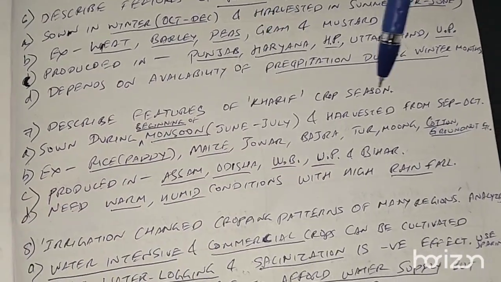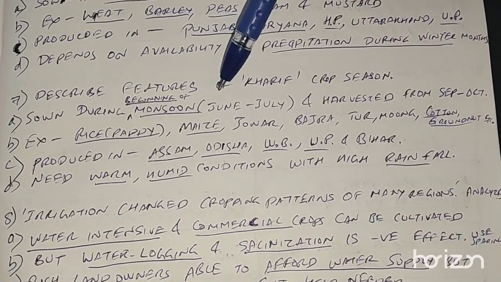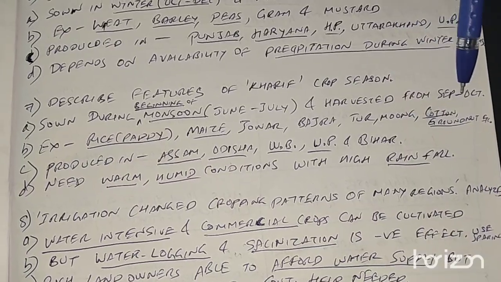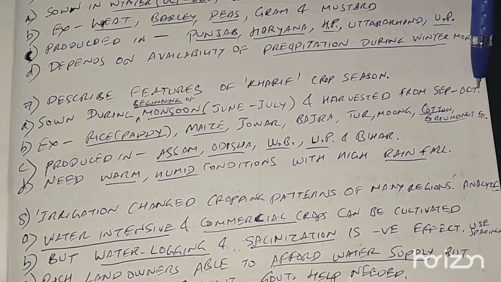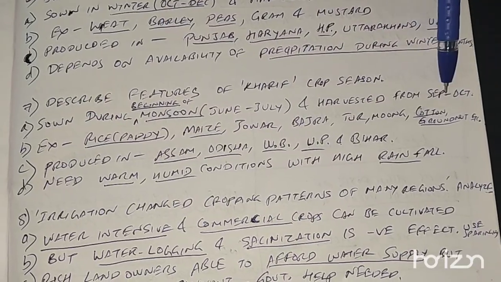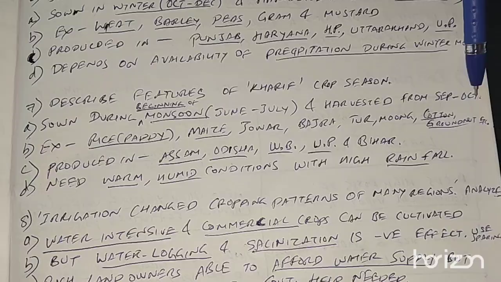Describe the features of kharif crop. It is sown during beginning of monsoon season, that is during June, July, and harvested by the end of rainy season, which is September, October.